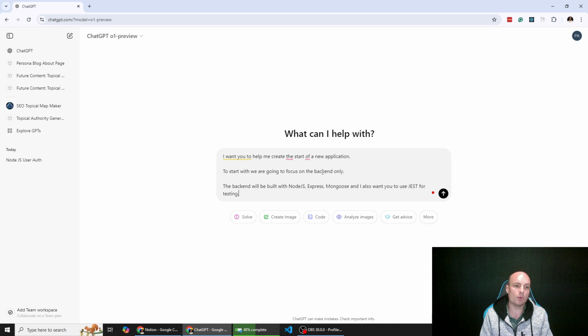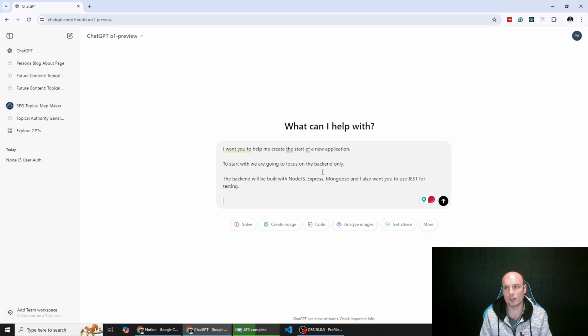testing. Now, if anyone has done any form of development, you'll know that a lot of developers hate testing. Basically, it's writing more code to make sure that the code you originally wrote works. And obviously, it's not the most glamorous part of software development because you're not actually adding any new features. We will say you can install other packages based on industry best practice if they are required to achieve the